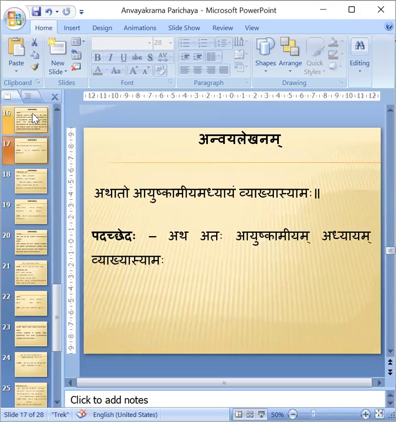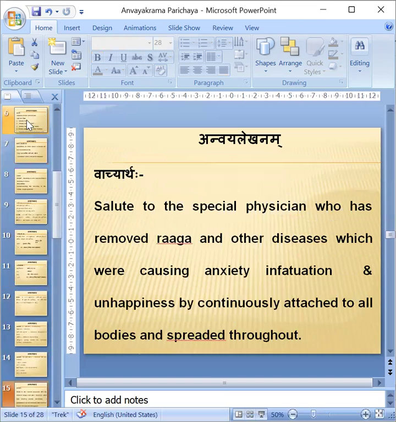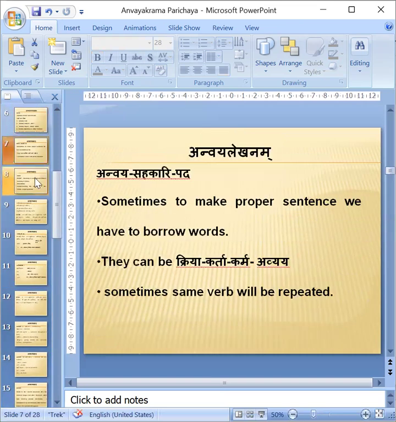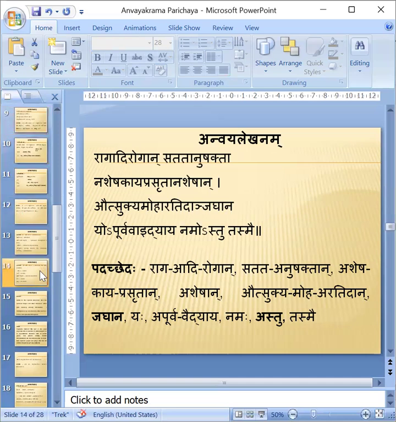Next, what do we have to do? We have to tell Sandhi and Samasa. Now, I have to go back to this shloka and make Sandhi and Samasa. First, Sandhi. Here, we can divide however we want. As per the meaning, we can identify the Sandhis and Samasas, the Vyakaranamshas. If I know it now, Ragadi Rogan. This shloka only I will take, and each one I can easily make into a grammar point. Isn't it?